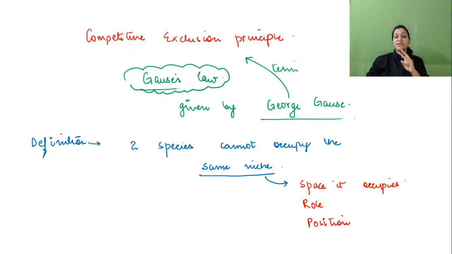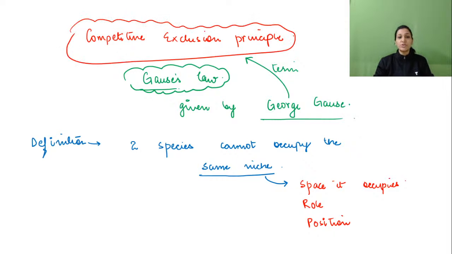So two species cannot occupy the same niche in terms of the space it occupies, the role it plays, and the position it has in that particular ecosystem. That is the competitive exclusion principle, and that is Gause's law.